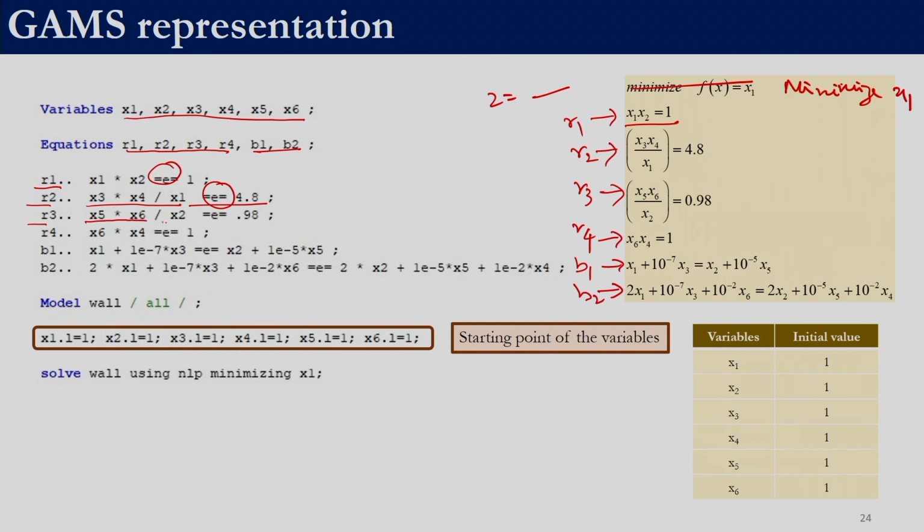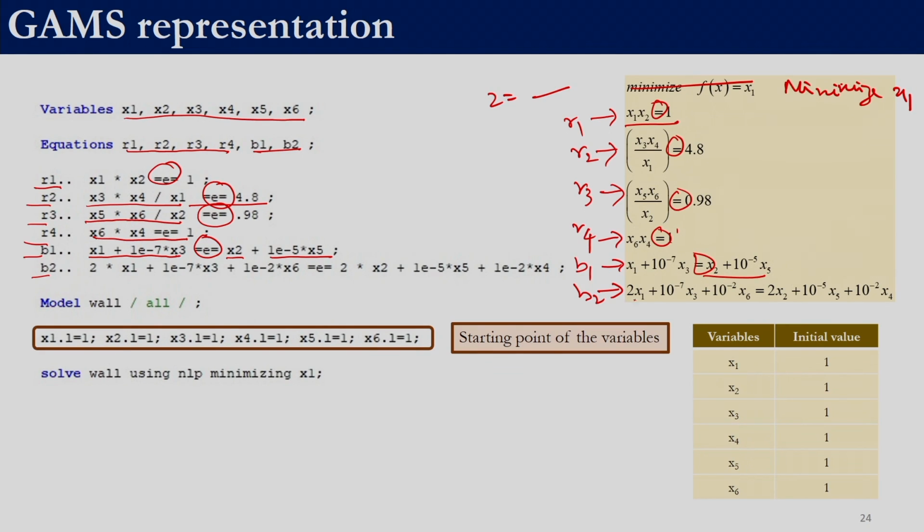R3 is x5 into x6 by x2 equal to E equal to, because these are equality constraints. The fourth equation is x4 into x6 is E equal to 1, right, because of the equality constraint. Then equation B1, so x1 into 10 power minus 7. So here we write 1 E minus 7 into x3, again an equality constraint. So we have equality E equality. On the right hand side we have x2 plus 10 power minus 5 x5, right.